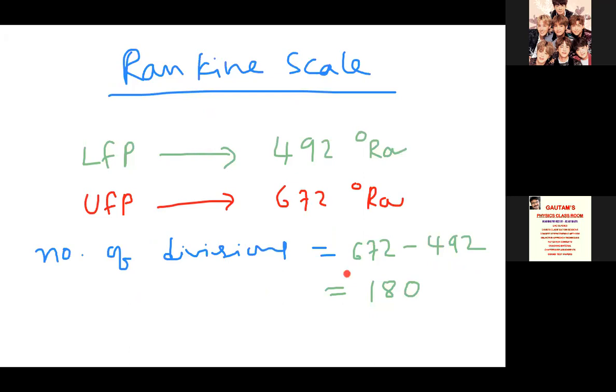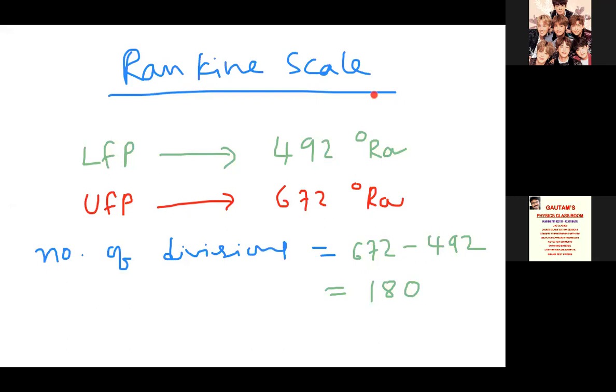Because upper fixed point is 672 and lower fixed point is 492, and I told you number of divisions is upper minus lower. 672 minus 492 is 180. So we have 180 divisions on Rankine scale. I hope you are clear with this one now.